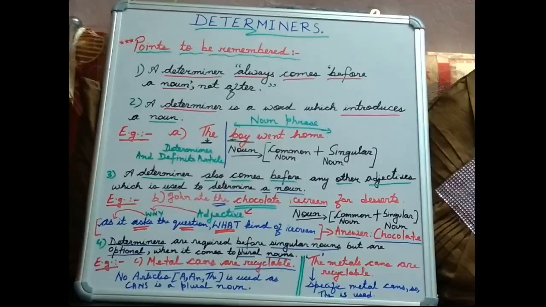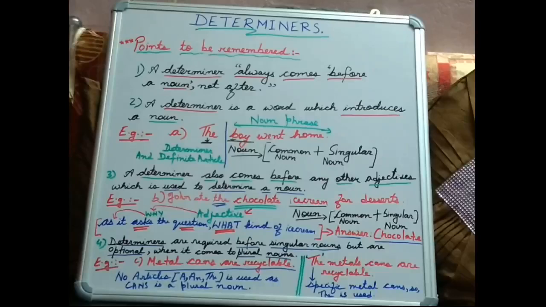Moving on to point 3, a determiner also comes before any other adjective which is used to determine a noun. So this is an exception to the rule. That means a determiner not only introduces a noun, but sometimes it also introduces the adjective. An adjective is a word which modifies a noun. So let us see the example.